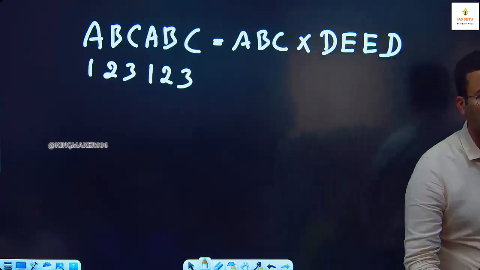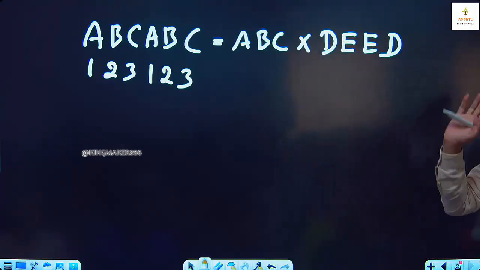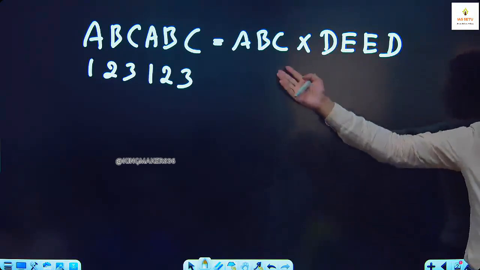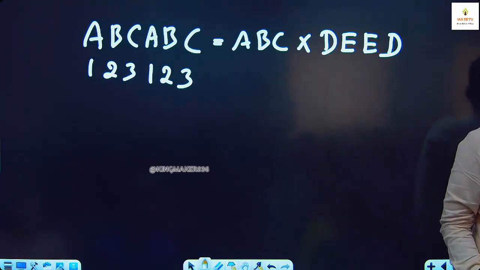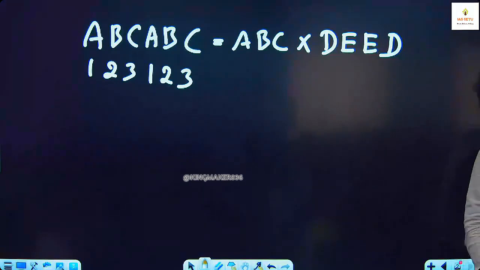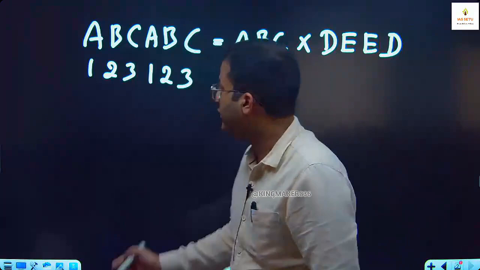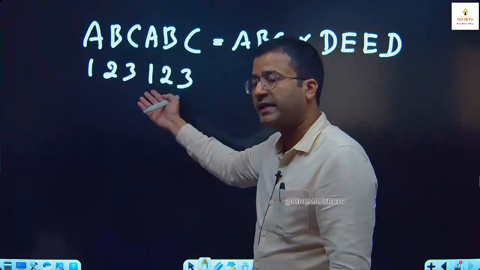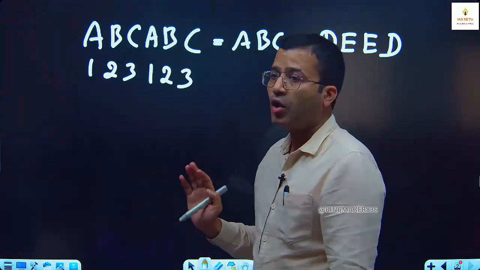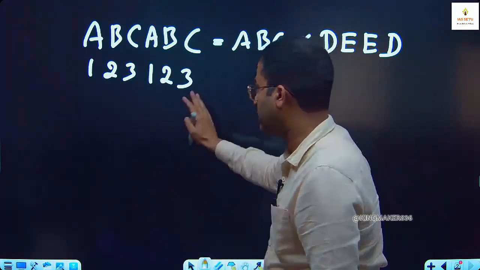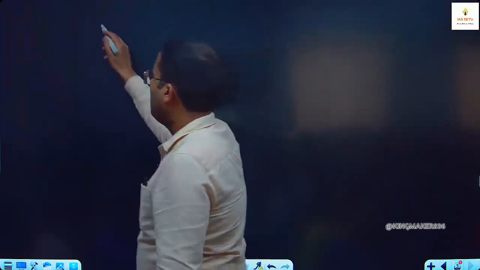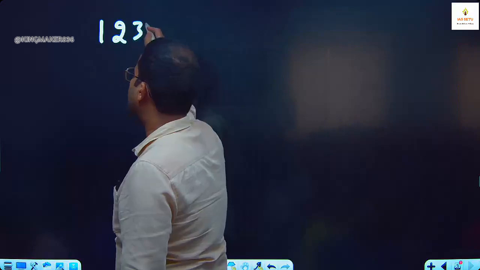In 2015, they asked about this, and in 2023, they asked divisibility of 7, 11, 13. See, there is a concept. If we have a 6-digit number where we have repetition like ABC, ABC, how can we express this number? Just see here. Like here, 123,123.